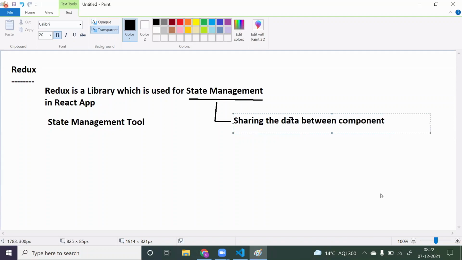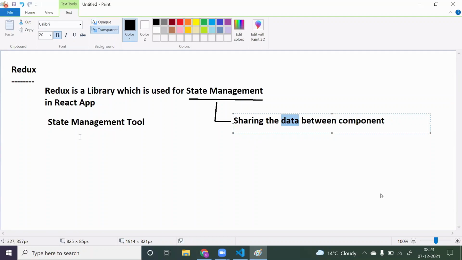Normally, this word data will be referred to as state in your React application, in your React world. So state is nothing but data, and data management is just sharing the data between different components. So what are we going to learn? Redux. After learning Redux, we will come to know how we can share the data between the different components. That's it. Apart from that, nothing.